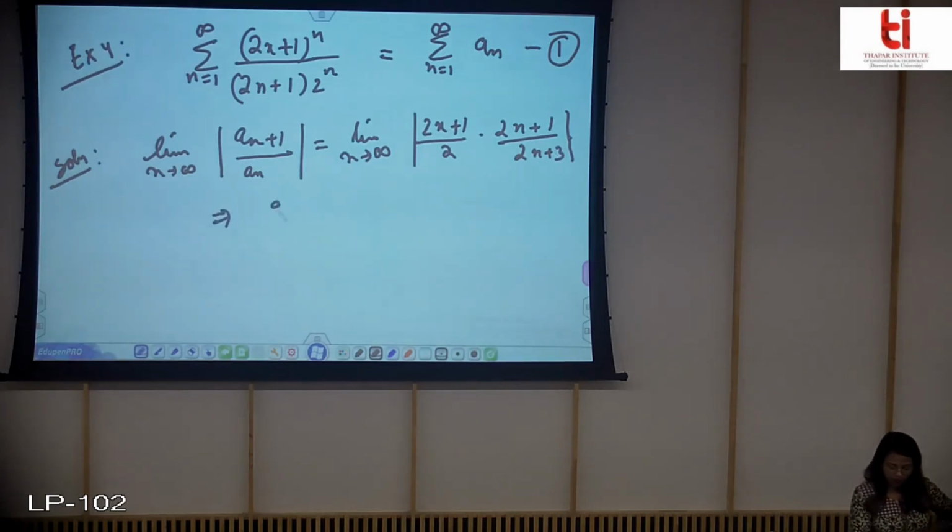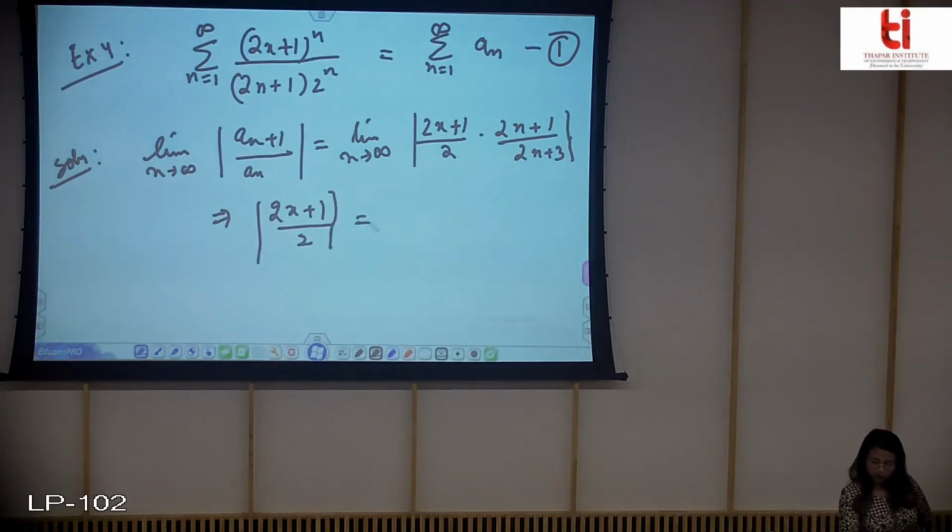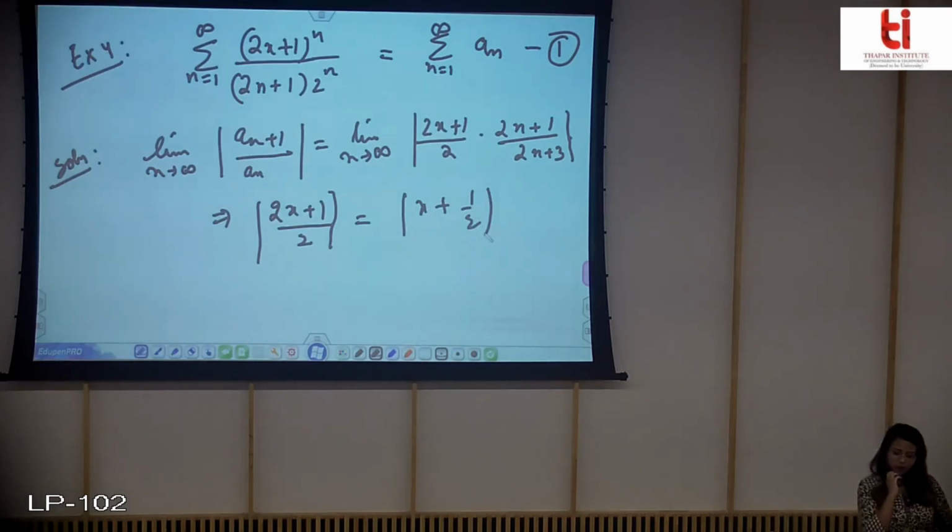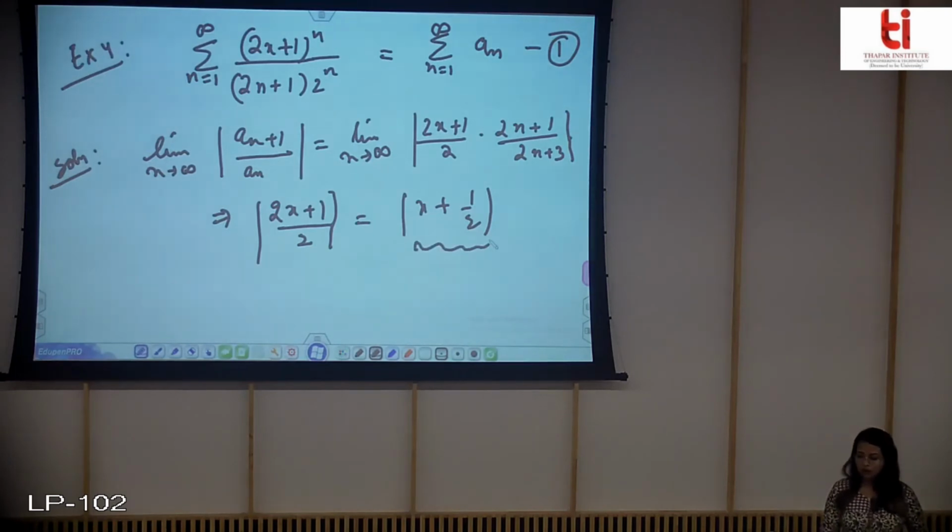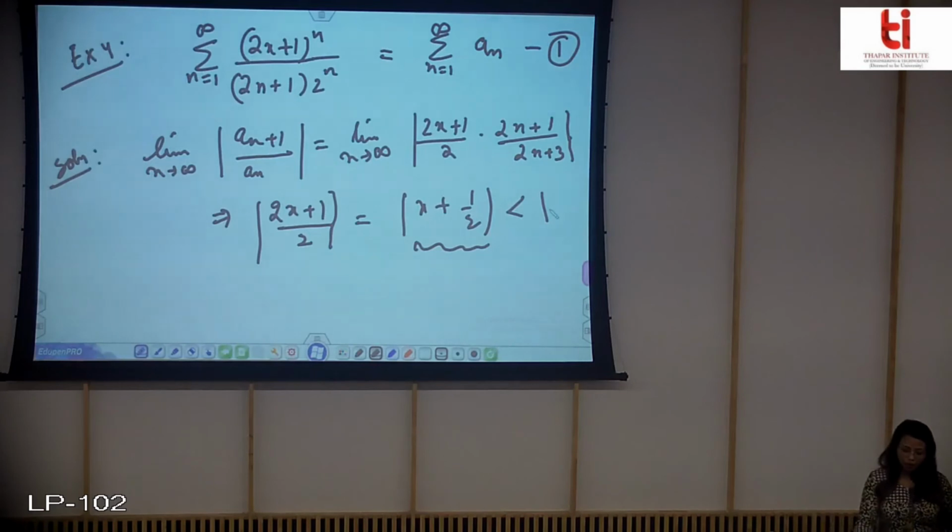So this implies that |2x plus 1| divided by 2 is equal to, I can write it in this way also. I put the limit and this comes out to be 1, so I am left with this. So I am getting this limit as this. Now obviously you are getting the limit as this, and for convergence you know that this should be less than 1.